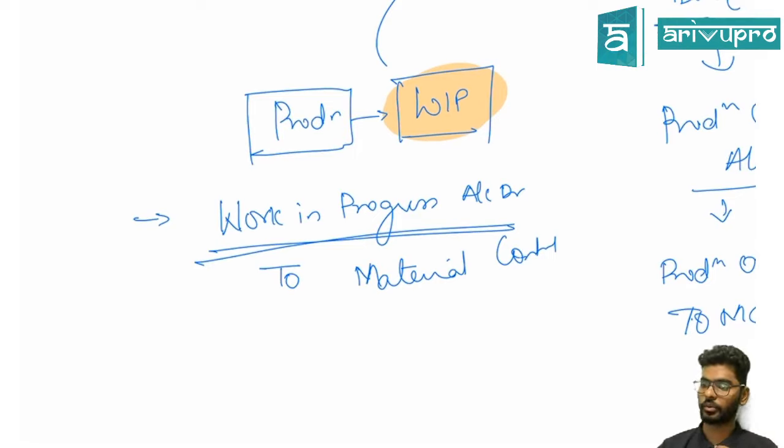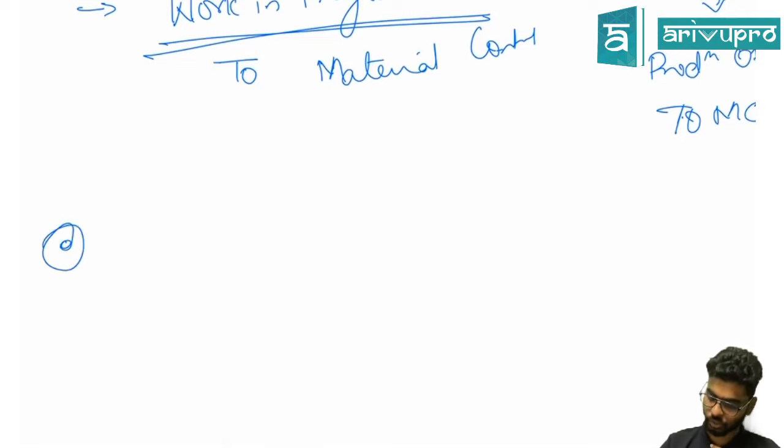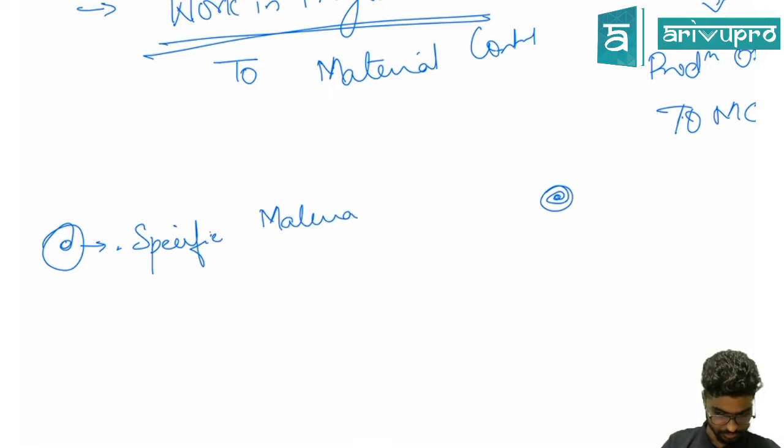Guys, are you clear till now? Done? Now see here, there are other categories too. What are the other categories? Let's say I am buying specific raw materials for a specific job.